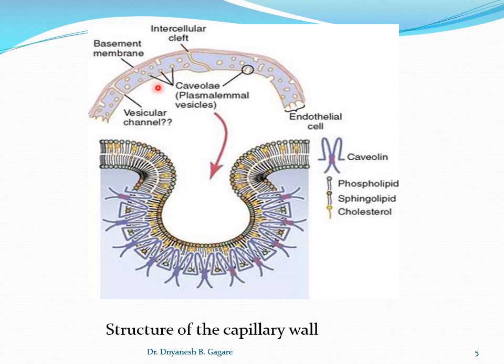So up to this point what we discussed is the endothelial layer. In the endothelial layer, the endothelial cells form a unicellular layer. Then in between there is an intercellular cleft which helps to transport the substances. Also there are the plasma lamellar vesicles, and somewhere these plasma lamellar vesicles come together and form the vesicular channel.